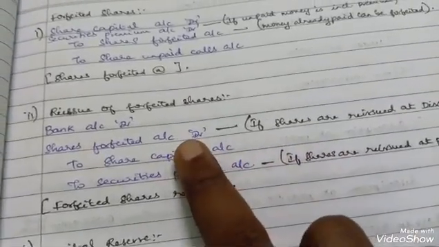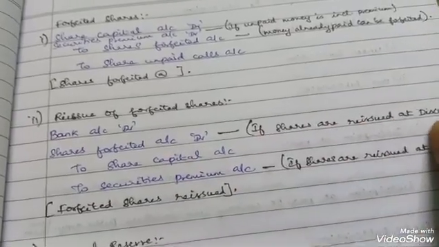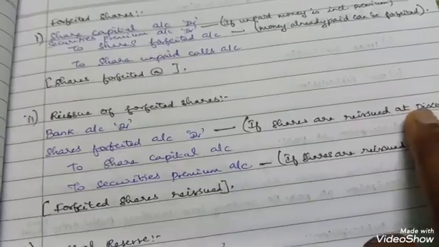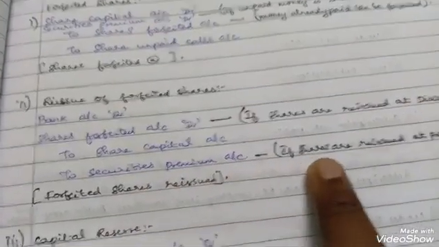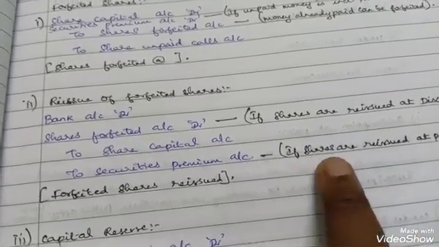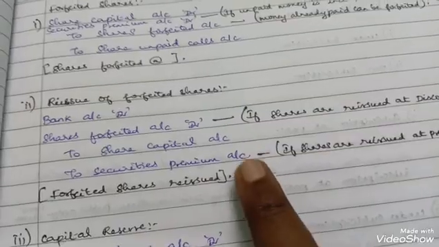So shares forfeited account debit here means the shares are reissued at a discount. The discount value will be mentioned here. This to securities premium account means shares are reissued at a premium. The premium value will be mentioned here. That's all. So the reissue journal entry is this.